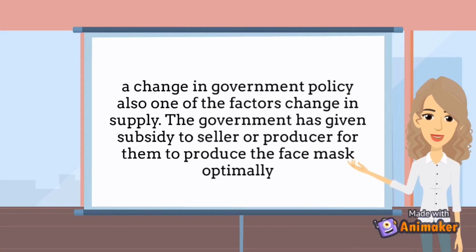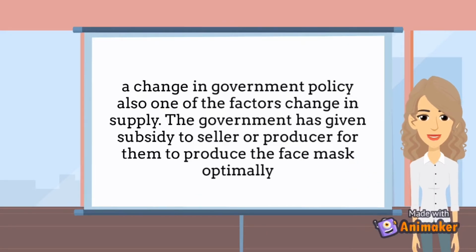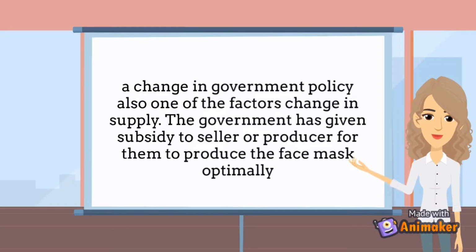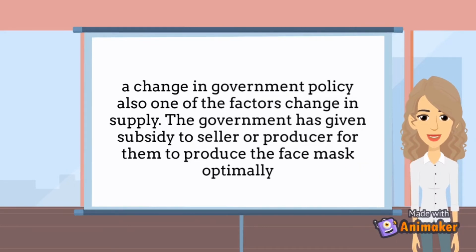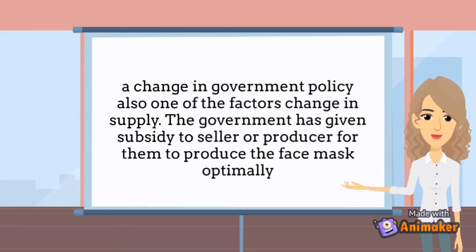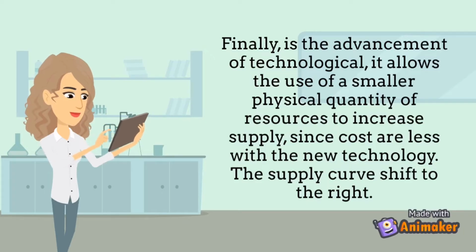Furthermore, a change in government policy is also one of the factors of change in supply. The government has given a subsidy to sellers or producers for them to produce the face mask optimally. Finally, there are the advancements of technology. It allows the use of a smaller physical quantity of resources to increase supply. Since costs are less with the new technology, the supply curve shifts to the right.